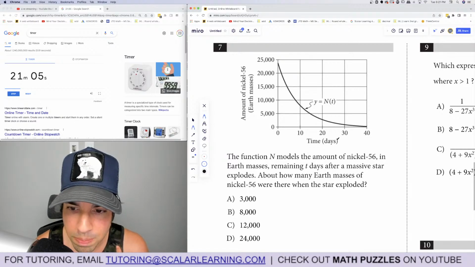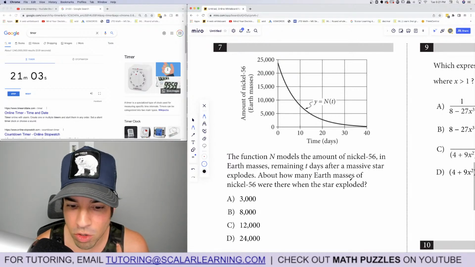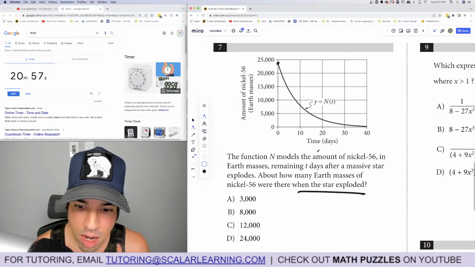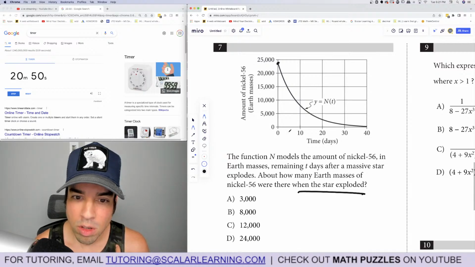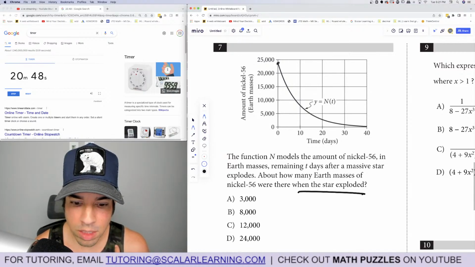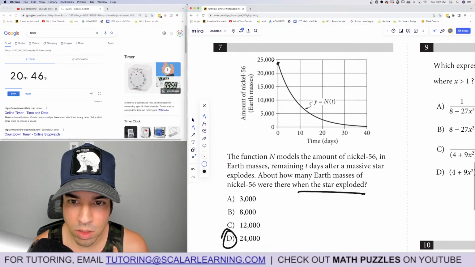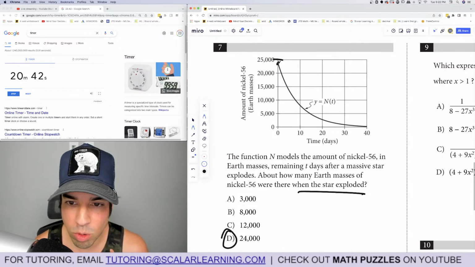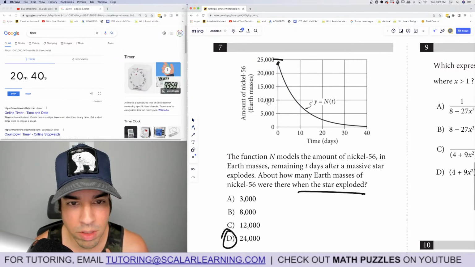All right, function N models the amount of nickel 56 in Earth masses remaining T days after a massive star explodes. About how many Earth masses of nickel were there when the star exploded, aka here, right? So it was 24,000 about. Yeah, because when it first exploded right here, it was like right under 25,000.